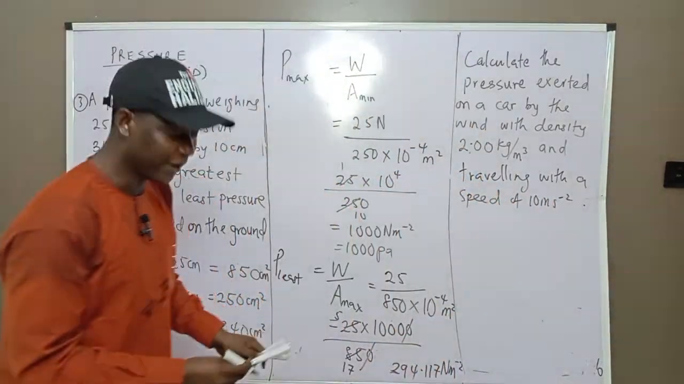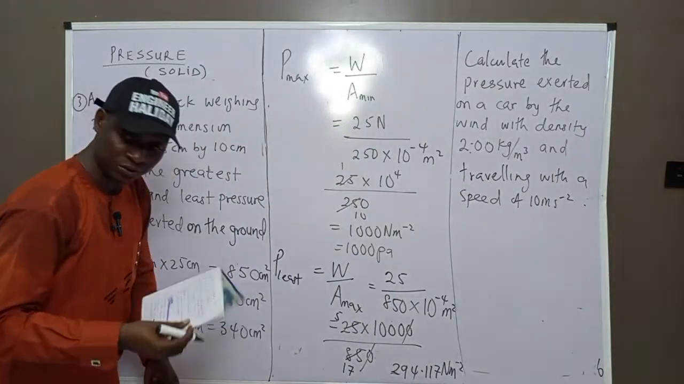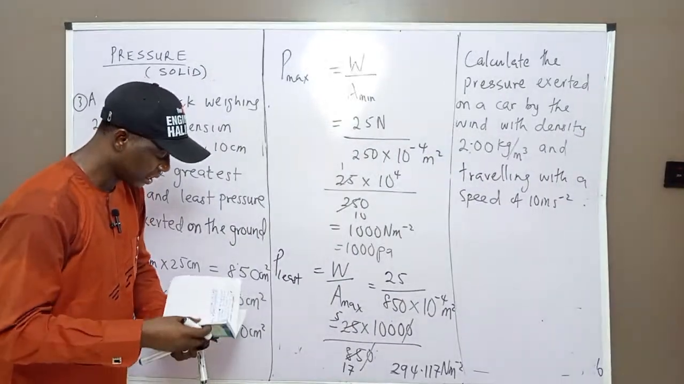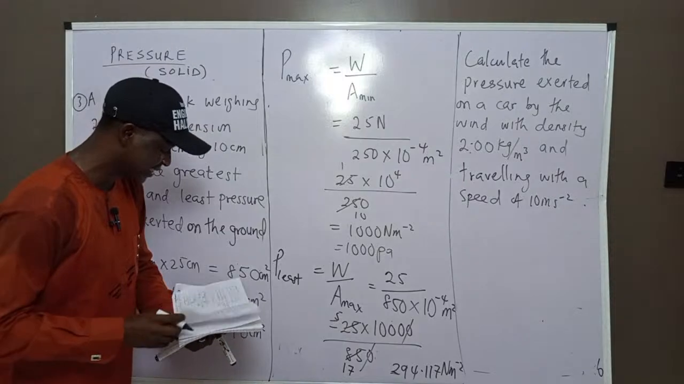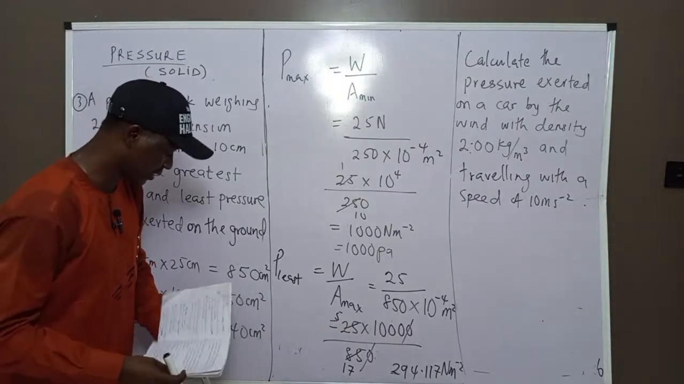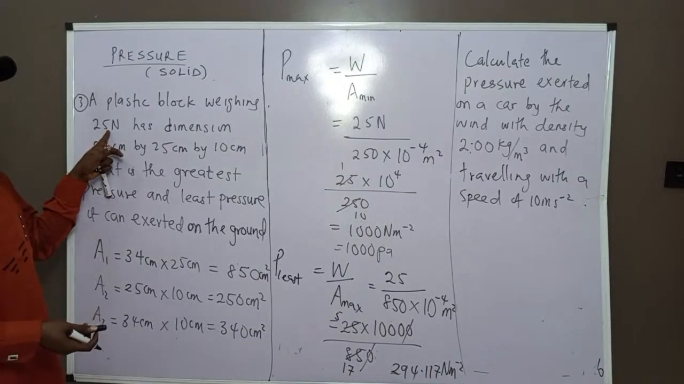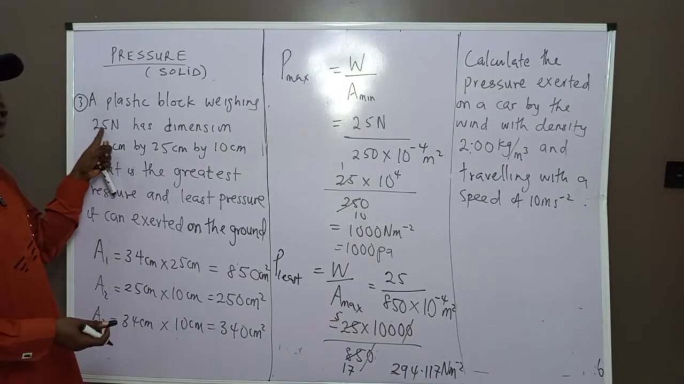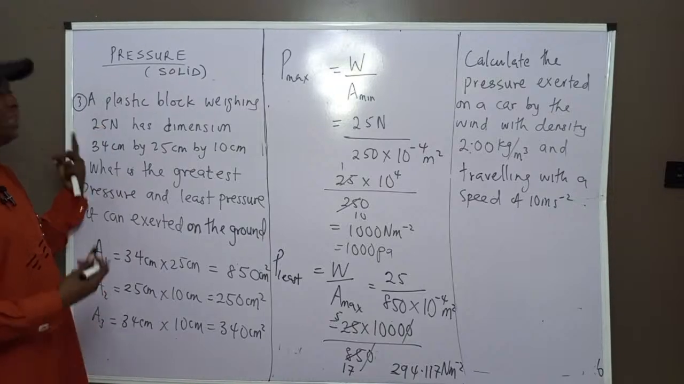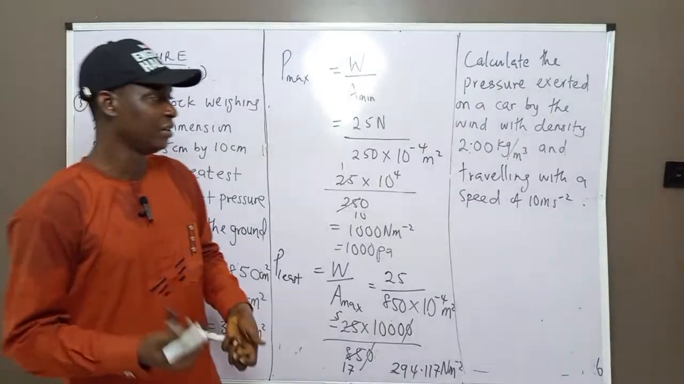This is the last question for the day, so that we can call it a day. We have tried every other question, and they are similar questions. When the examiner gives you mass, you can convert mass to Newton. If they give you a mass of 2.5 kilogram, convert to Newton. That one is not a problem.